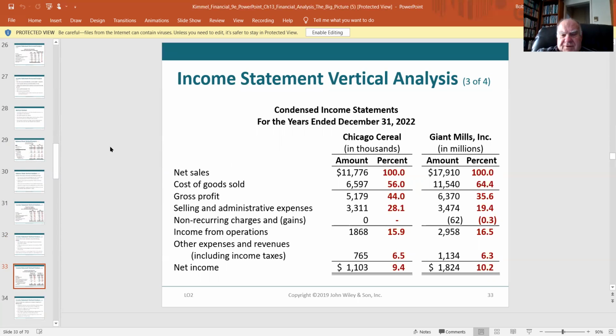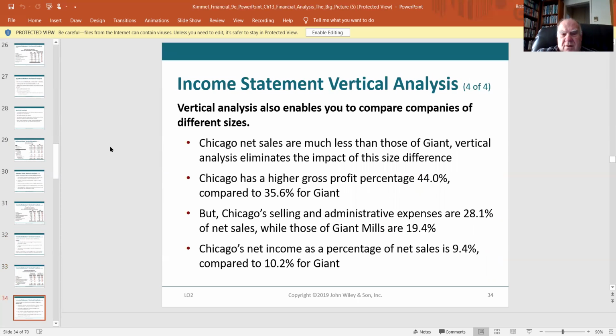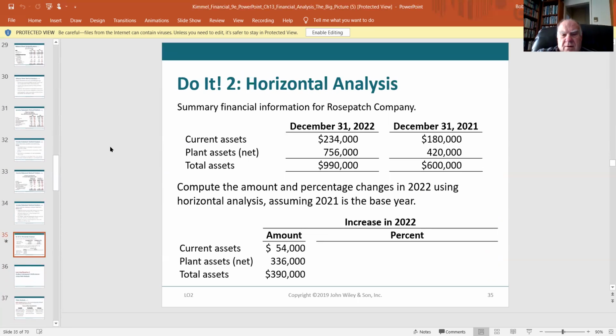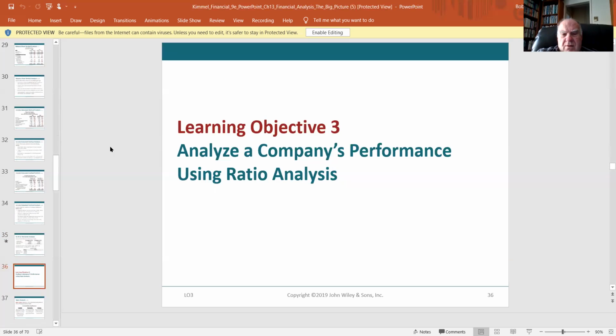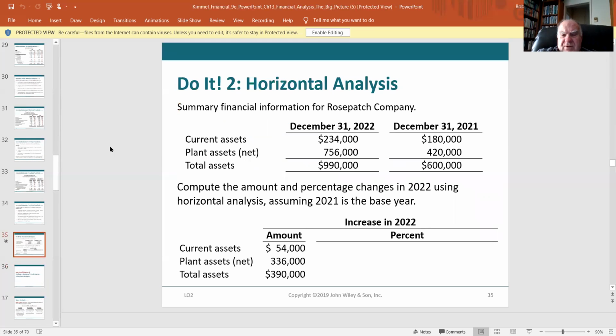More vertical analysis in net sales. And they're giving us a little simple exercise to do here. Compute the amount and percentage of changes. Well, the current year is 234, the prior year is 180. So 234 divided by 180 minus 1 would give you your answer.